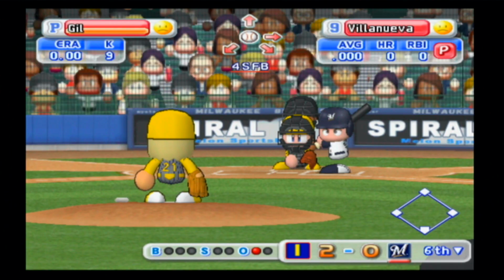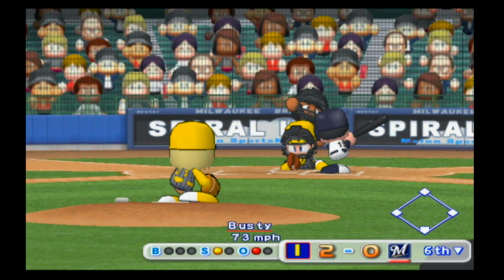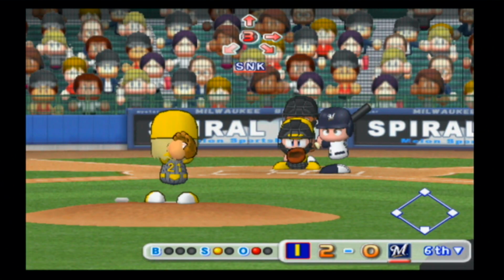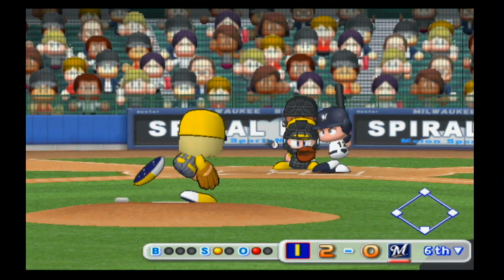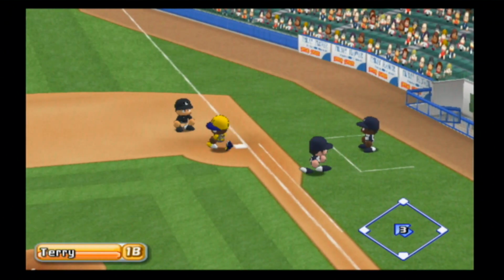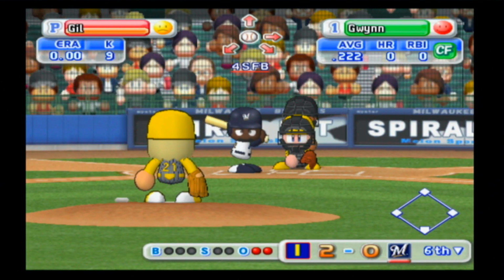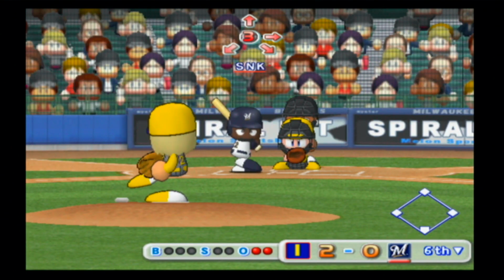Looks like Villanueva's going to get a chance to hit, and it is not his first time this season. He'll look at strike 1. He hasn't gotten a hit, but he's gotten an at-bat at least. Grounds this one to third. Chief takes care of that, no problem. So here's Tony Gwynn Jr. Got a base hit in his last at-bat.